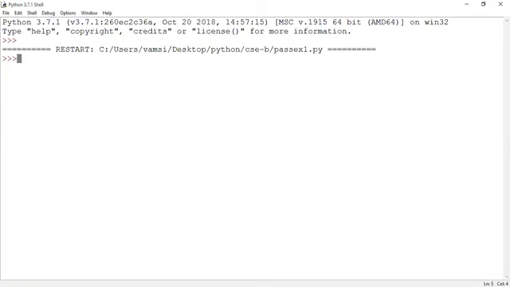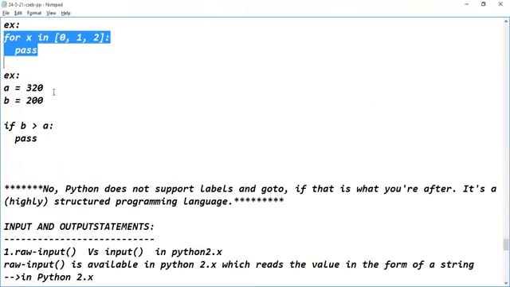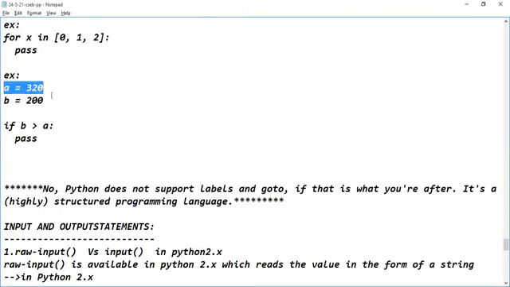Then let us see the second example for the pass statement. Okay. So here I have taken two variables, guys. A is assigned with 320, B is assigned with 200. Now I am writing a simple if statement, giving a condition: if B is greater than A, what does it have to do?